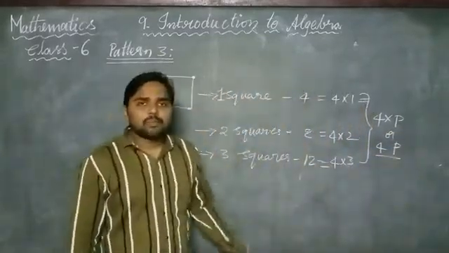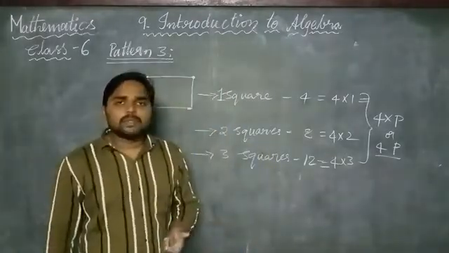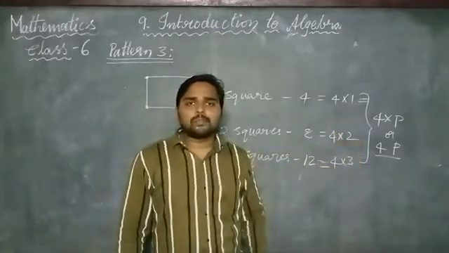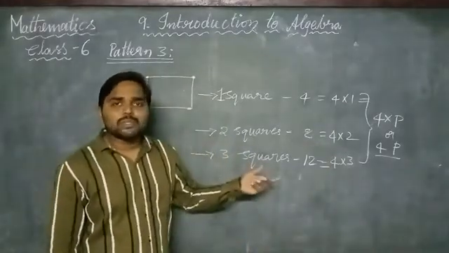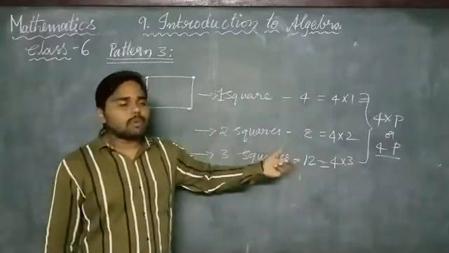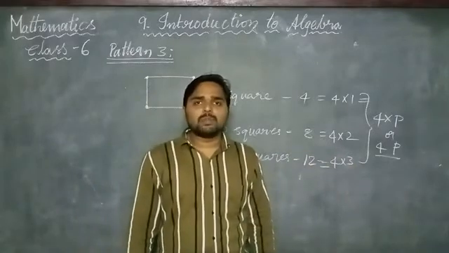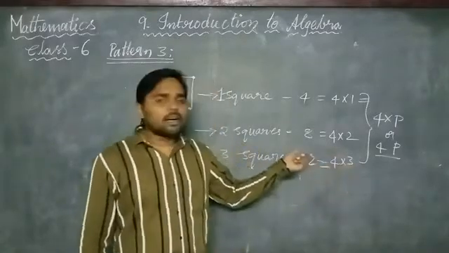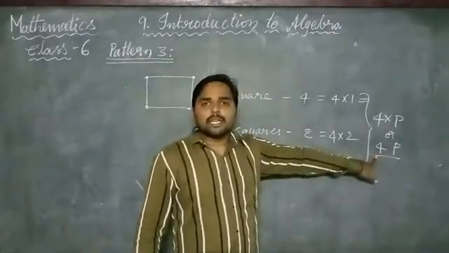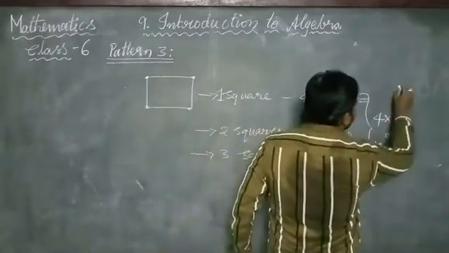In this way we are expressing different types of expressions with the help of alphabets. These expressions are called algebraic expressions. In these algebraic expressions, 4 is called a constant and p is called a variable.